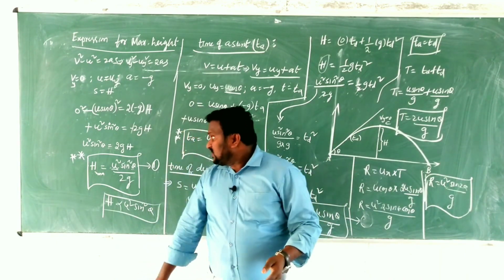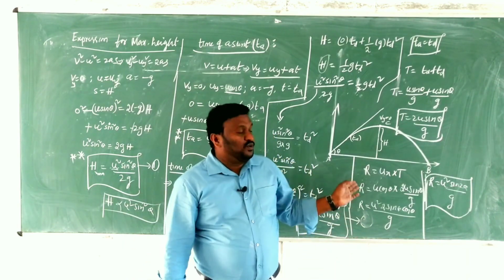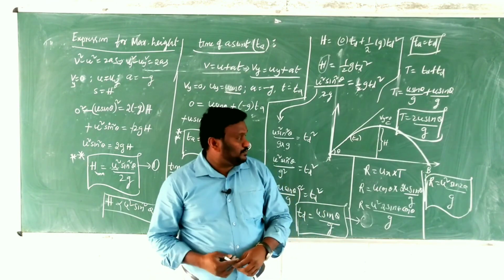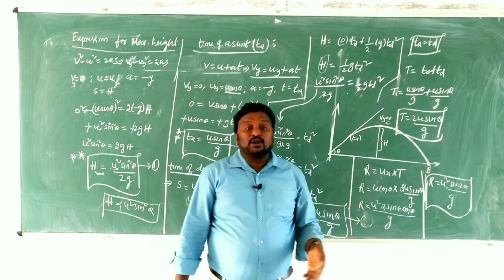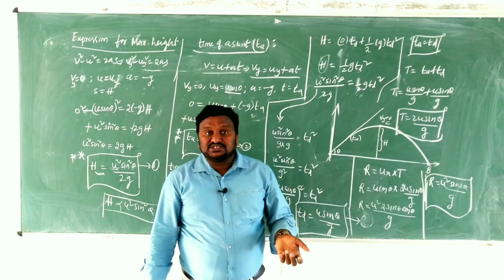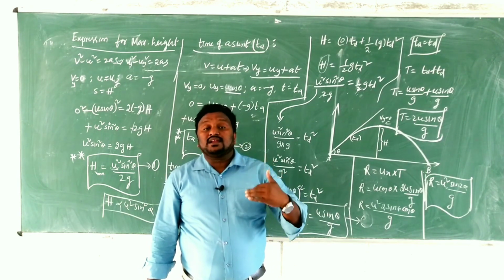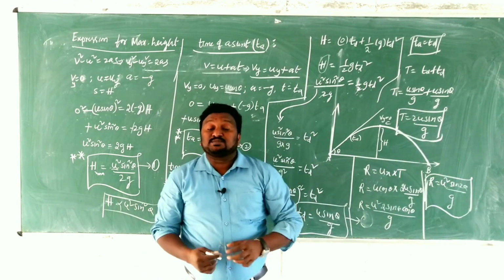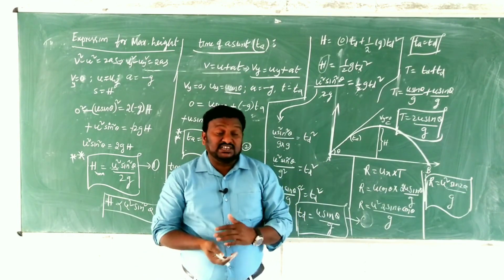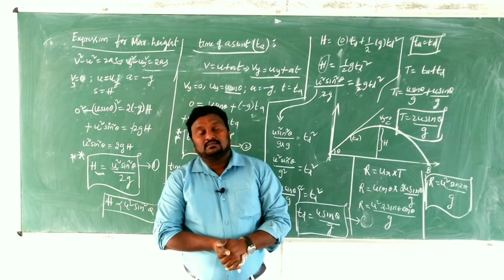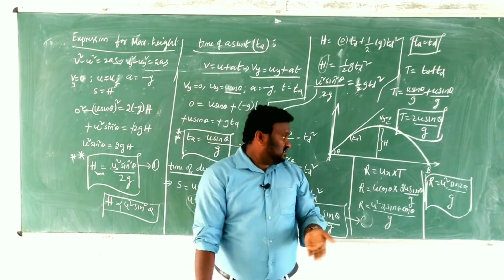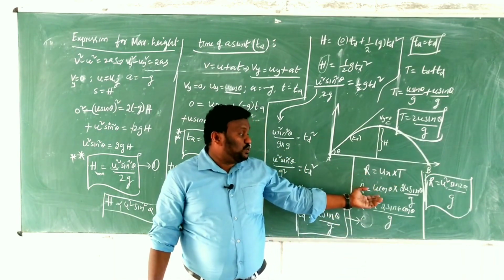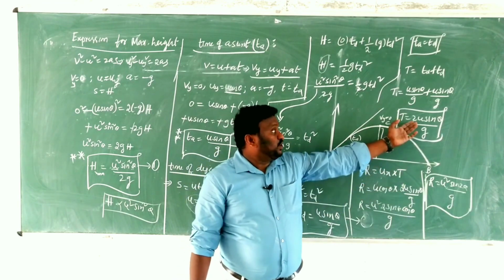So children, based on these formulas, we have a lot of numericals in competitive exams, and in the IP syllabus also. And children, now finally I am going for range. What is range? Range is nothing but the horizontal displacement covered by the body in its motion. The horizontal displacement covered by the projectile in its motion is what we call range. It is defined as the product of horizontal velocity and time of flight. Horizontal velocity is u cos theta, and time of flight is 2u sin theta by g.